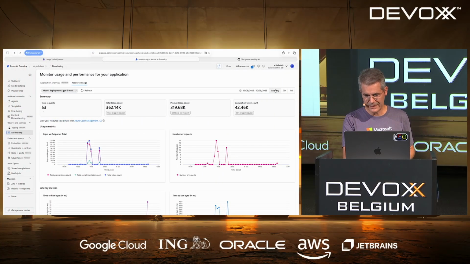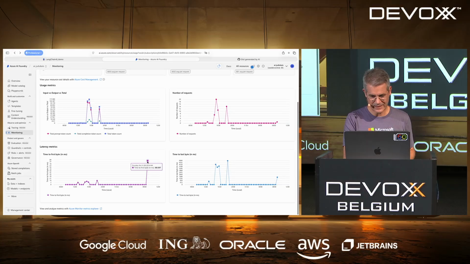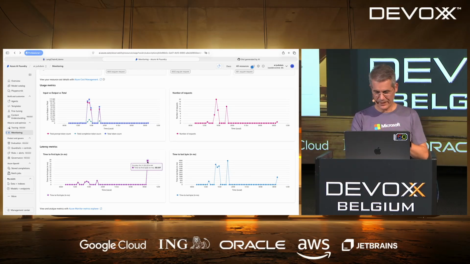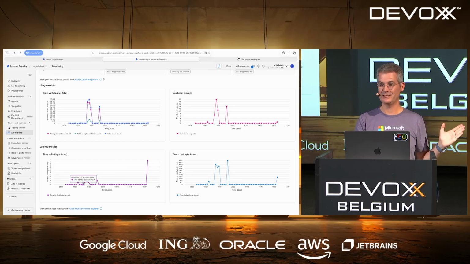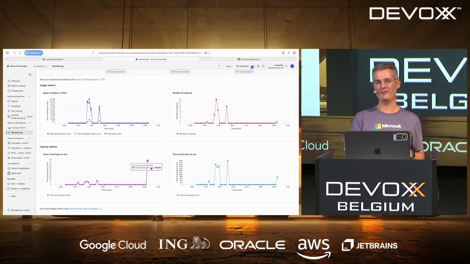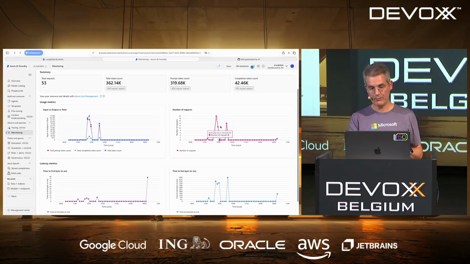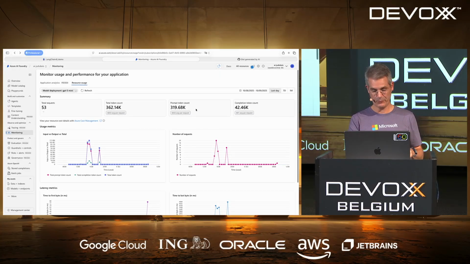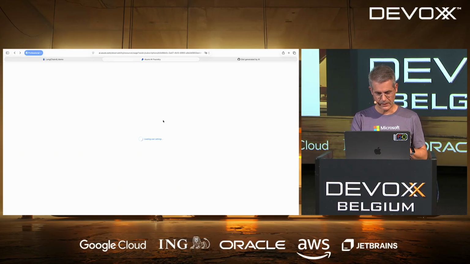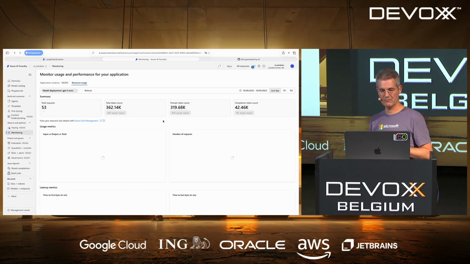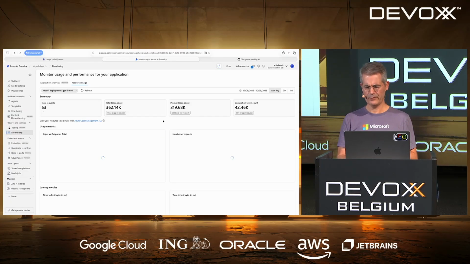So for the last day, we can see the demo, like what we just did right now. So latency, no, sorry, that's latency. When I did my test, I was at the hotel, so latency was good. Here I'm at Devoxx, and the conference Wi-Fi is not as good, so latency is higher. I'm guessing that's it. And so you can see here the tokens that I'm using. It's a simple demo, and you see I've been using quite a lot of tokens very quickly. But let me refresh to have the tokens from right now. And basically, that demo cost me less than 50 cents usually. But that's quite a lot.